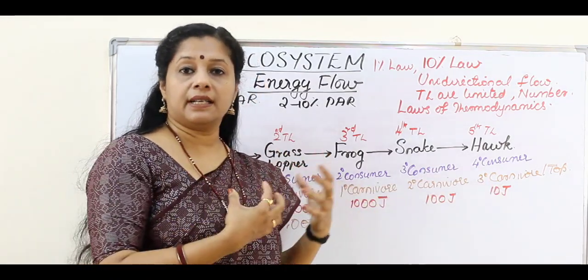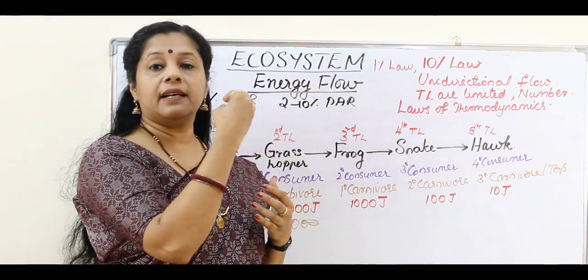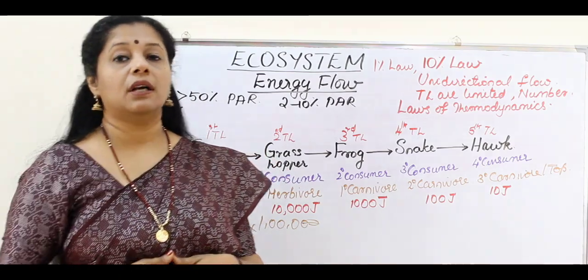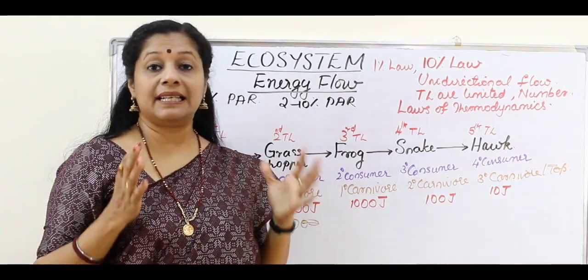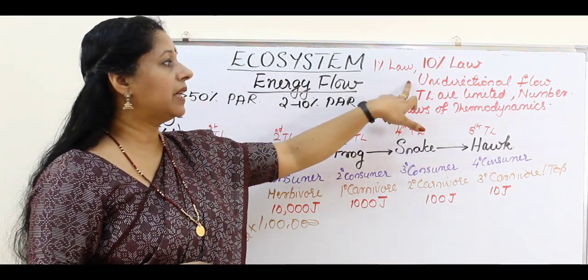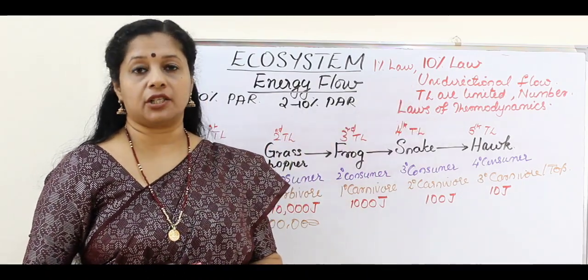So the energy is decreasing. So if you go further, the energy available is very minimum. It cannot sustain a trophic level. So the number of trophic levels are limited in a food chain. That is another point. And here we saw one more thing, that is unidirectional flow of energy.